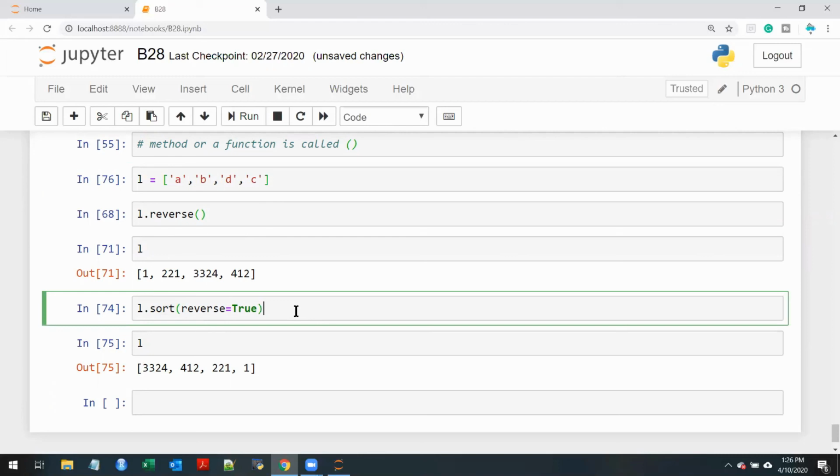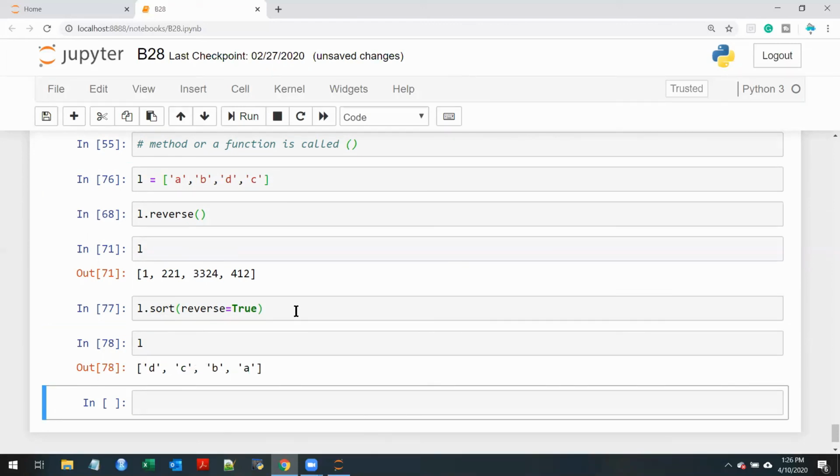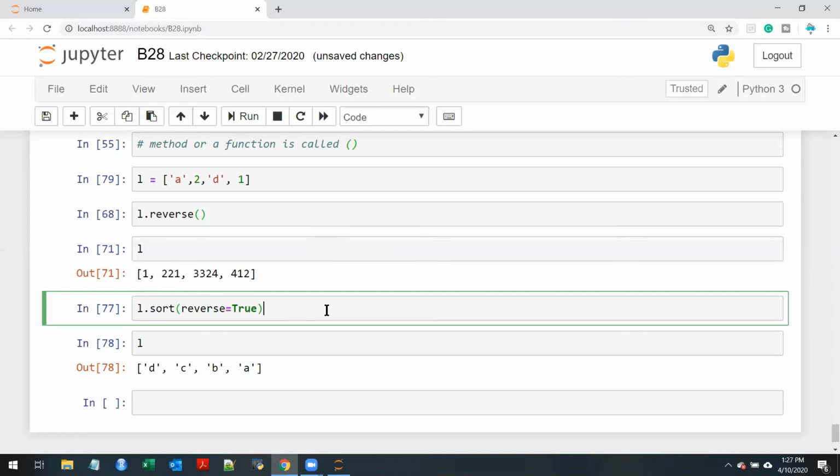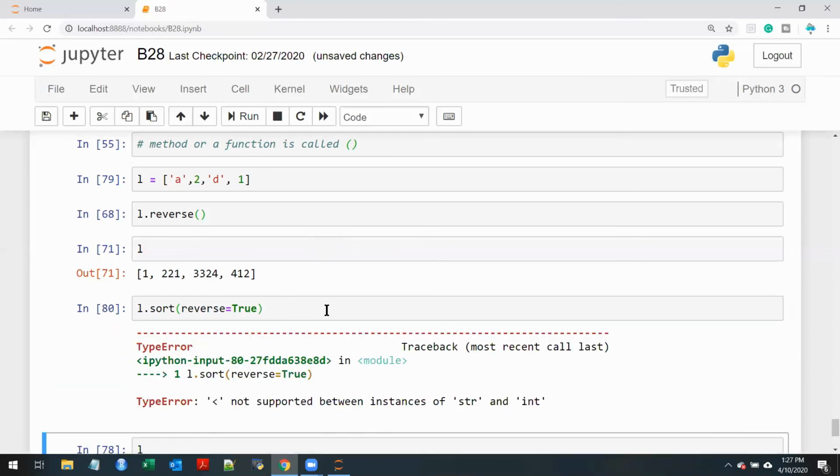What will happen? Observe, it works perfectly fine because all of them were characters or strings. What will happen if I have a different object? Let's say 1, which is a number. Let's say I have 2 here. What will happen? Observe, it gives me an error. I'm not running reverse. If you are confused about this, forget about this. I'll still run it without that. It will still give you an error.